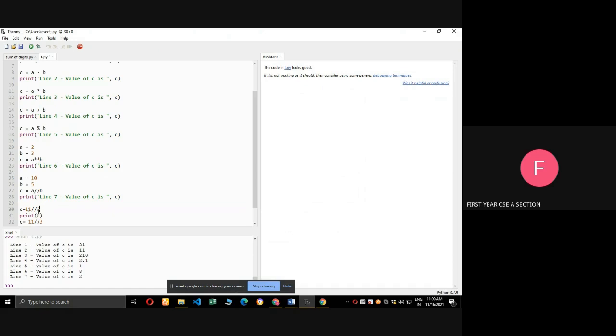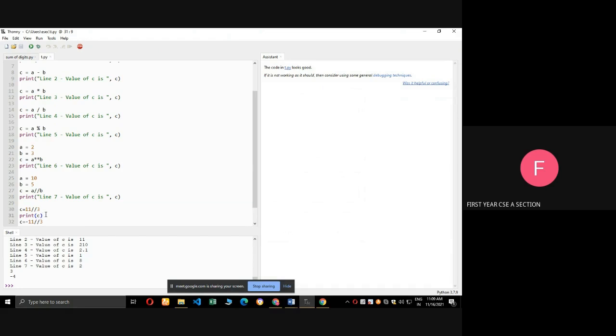So 11 divided by 3, 3 times 3 is 9, and 2 is left, so the answer is 3.6. But it gives the output 3. See the output is 3. When both numbers are positive, it does not round the value. It gives 3.